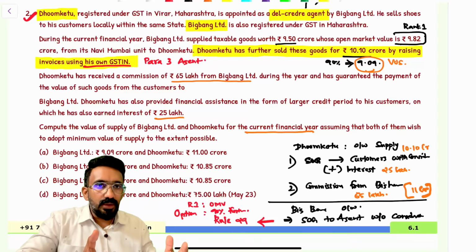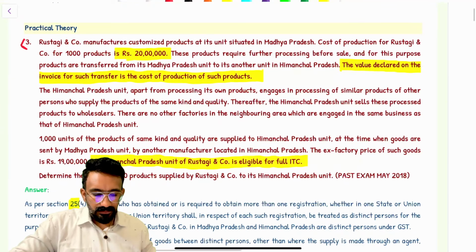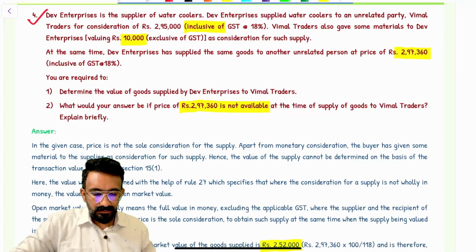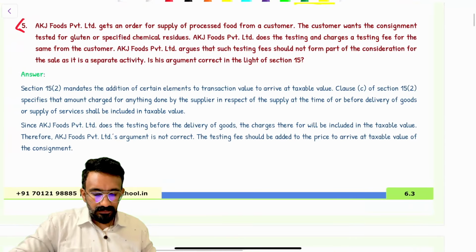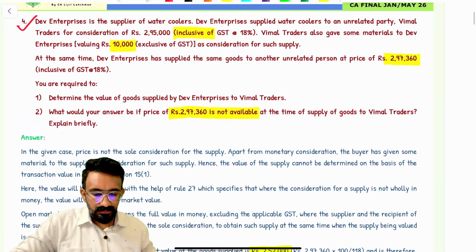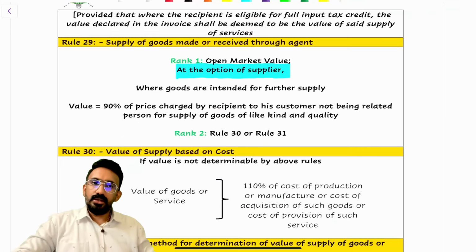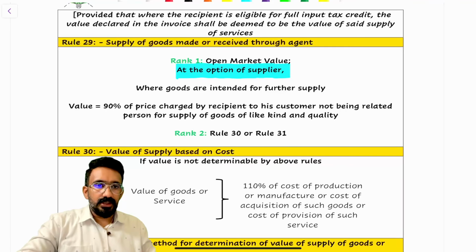If this is clear to all of you, the computation, can I have a quick yes? Okay, perfect then. If you've understood, great.